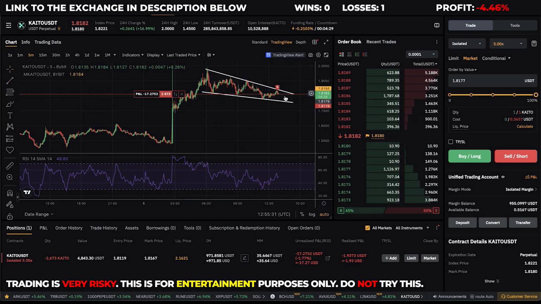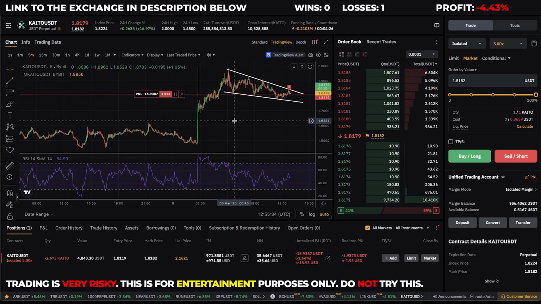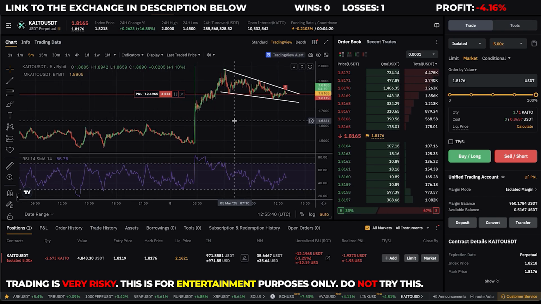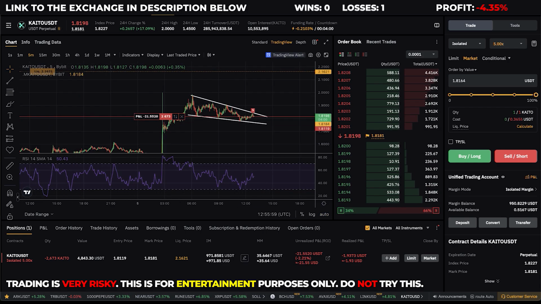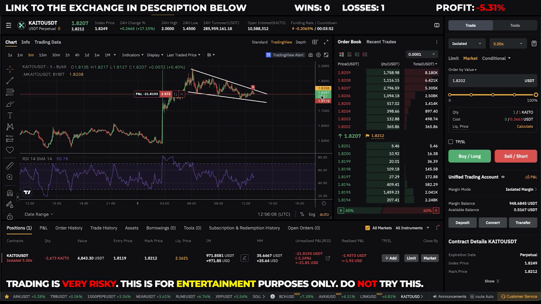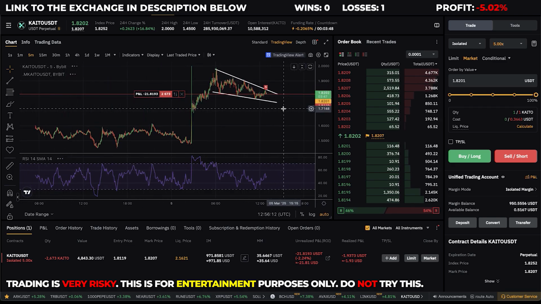And guys, this is actually a bullish pattern. So I need to be very careful. It's a falling wedge, and falling wedges are bullish no matter if the price action comes from the bottom and pumps into this pattern like this, or if it comes from the other way. So even if the price comes from the top and falls down into this falling wedge, it is still considered a bullish pattern. So I'm pretty much playing with fire here because this will probably eventually break to the upside.